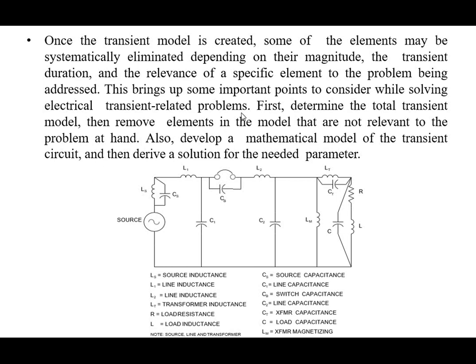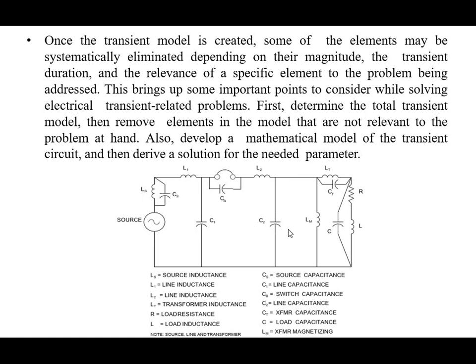First, determine the total transient model, then remove elements in the model that are not relevant to the problem at hand. Second, develop a mathematical model of the transient circuit and then derive a solution for the needed parameters.